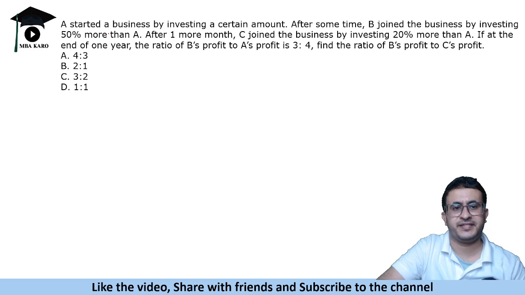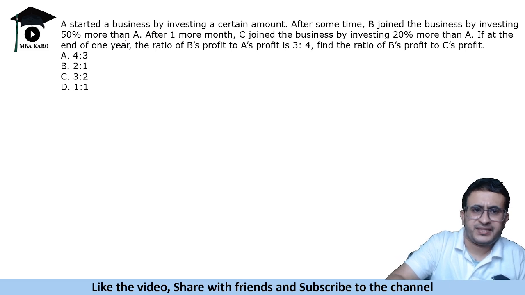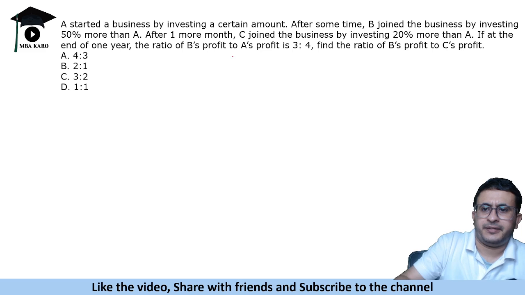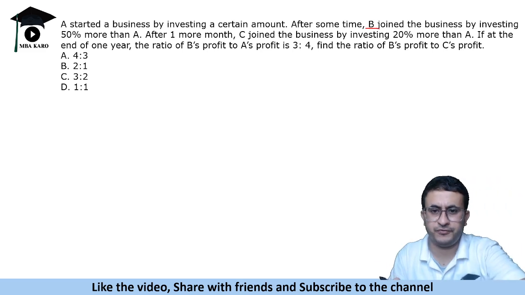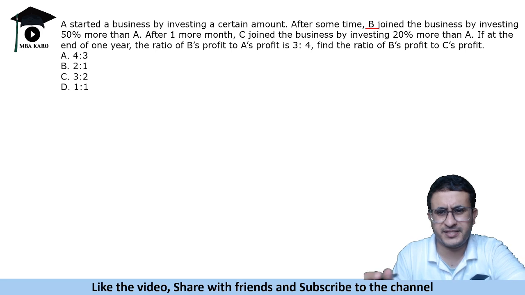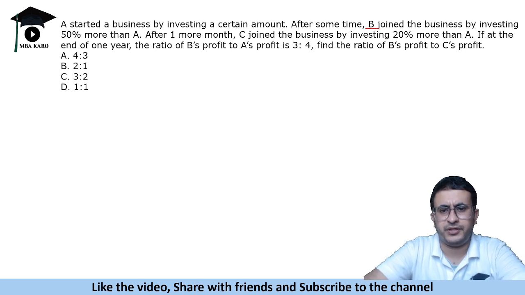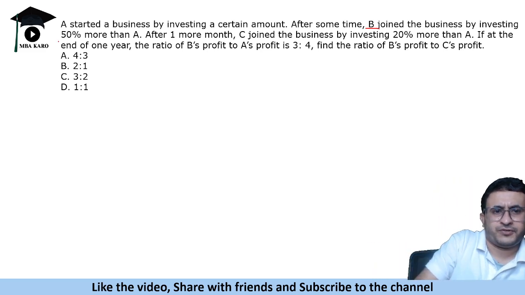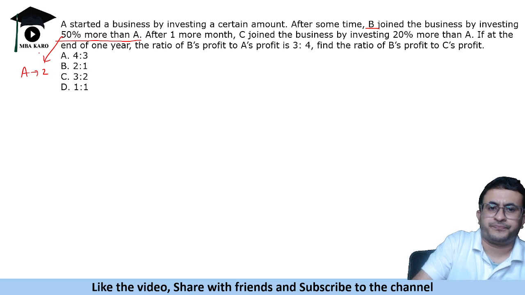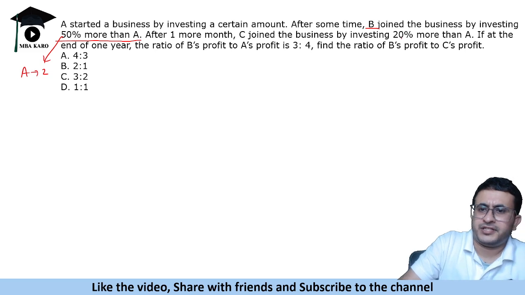So the first thing that is given to us is A started with some amount and B invests. Now it is about taking the right variables for solving the question. Otherwise, if you take decimals, the calculations become intensive. So in order to reduce that, we shall use the right variable. So B invests 50% more than A, so A should be a multiple of 2. Okay. C joined by investing 20% more than A. 20% is 1/5, so A should be a multiple of 5 also.